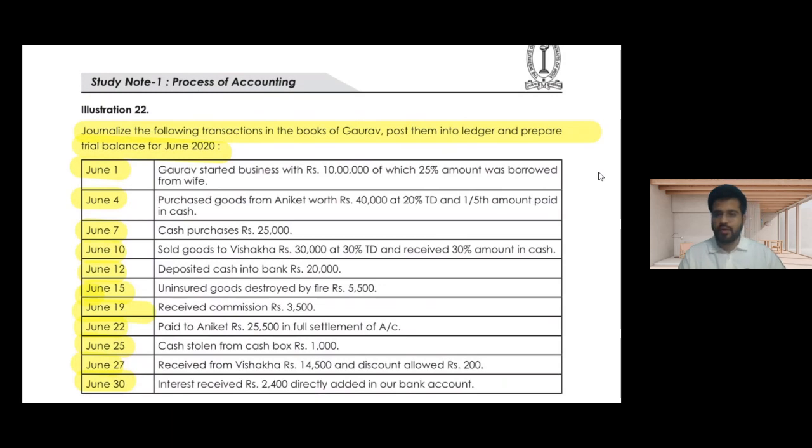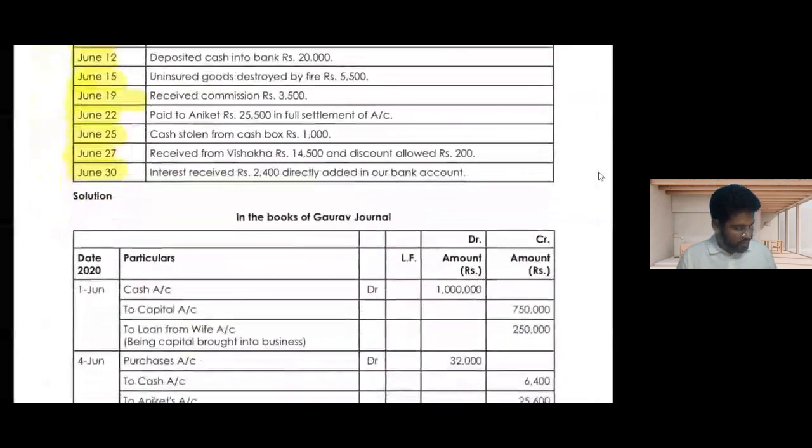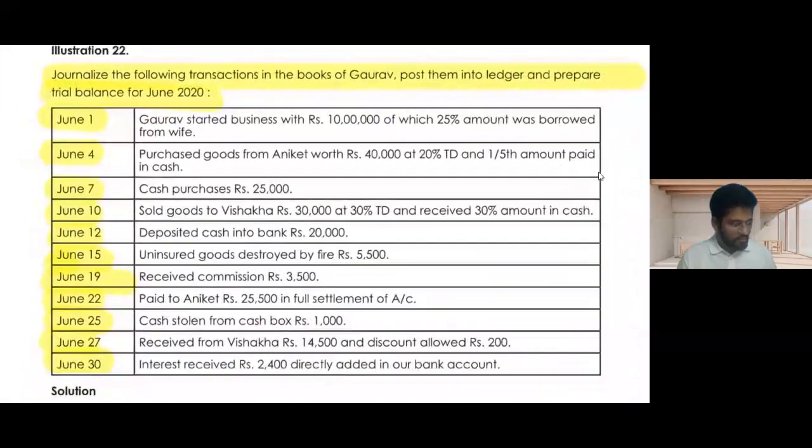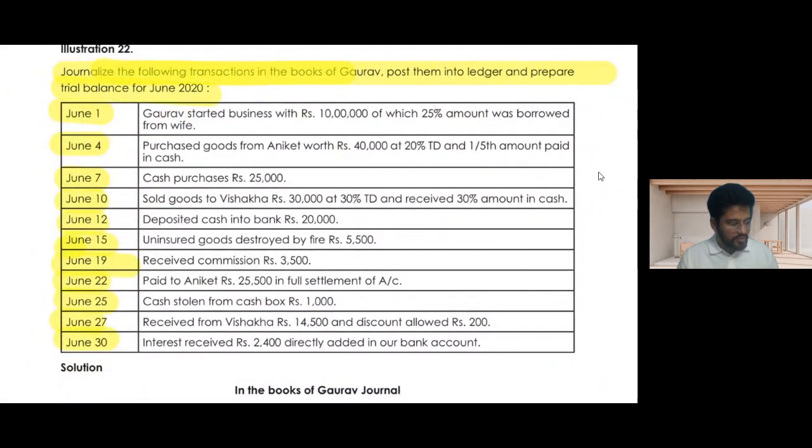Okay, so illustration number 22 on page 113 of your notes: journalize the below transactions in the books of Gaurav, post them into ledger and prepare the trial balance for June 2022. They have not given a year, just a month. So this is the month for which we have to prepare the journal entries, the ledger accounts and everything like that. Let's start with the first transaction.